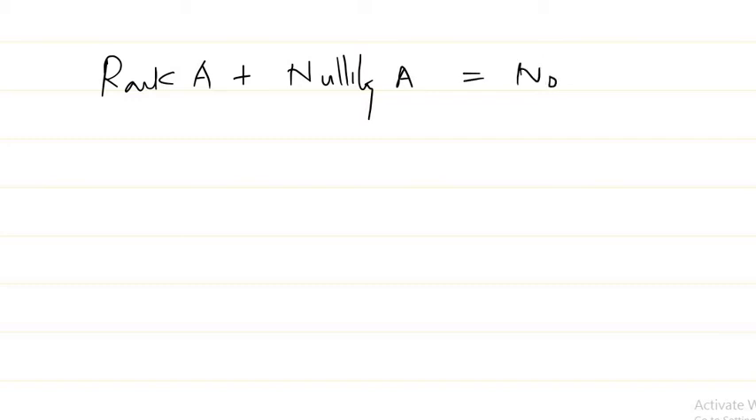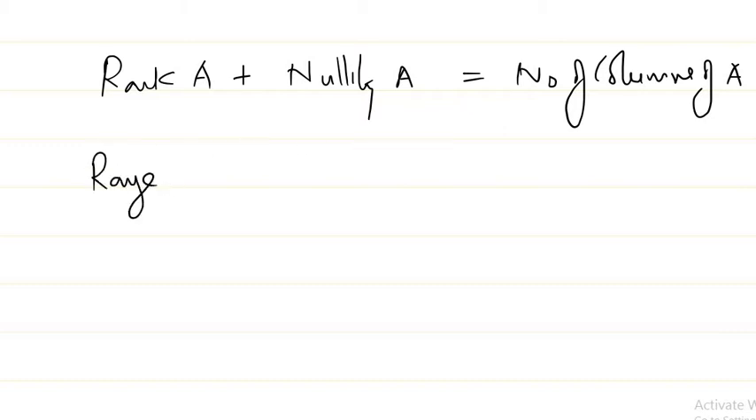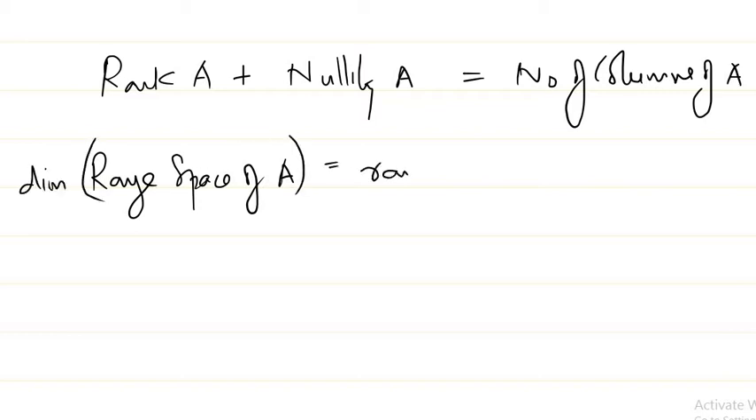So just keep in mind these things. If you have a matrix, then rank of A plus nullity of A will be equal to the number of columns of that particular matrix. This is the matrix version, and we discussed the range space of A, and we defined the dimension of this space to be the rank of A.